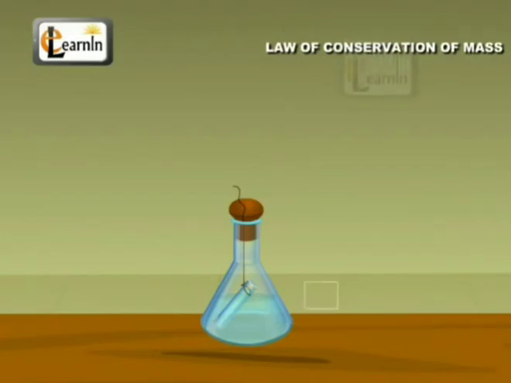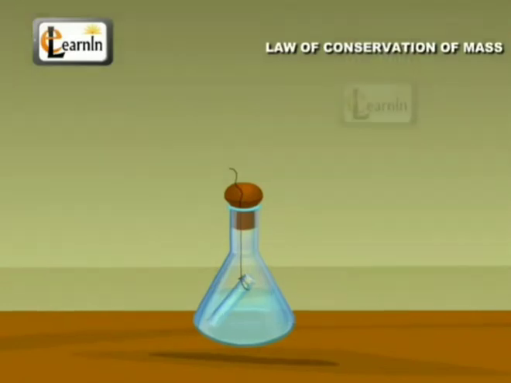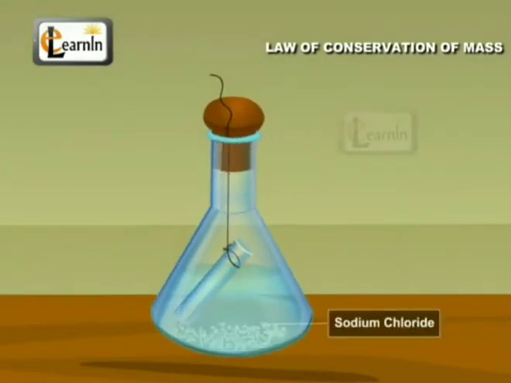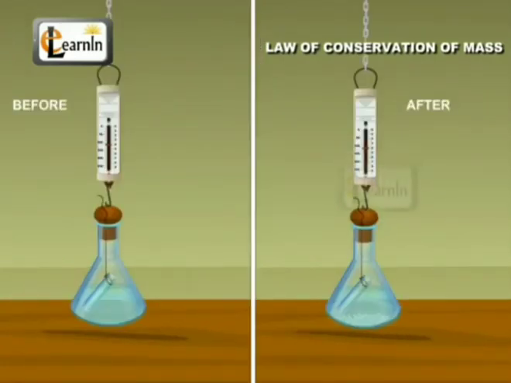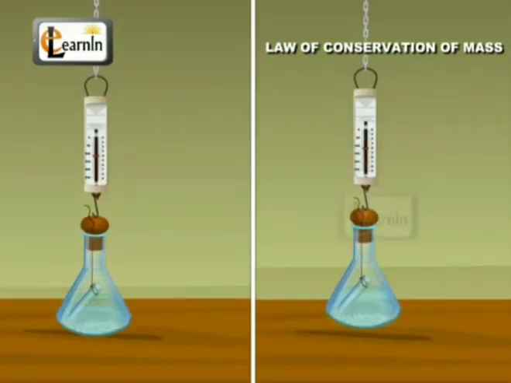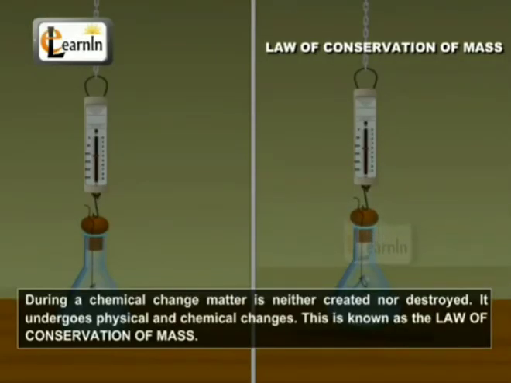Then, when you shake the solution, that means when both solutions, barium chloride and sodium sulfate, mix with each other, what do we observe? We observe that a white insoluble solid precipitate of barium sulfate is formed along with a solution of sodium chloride. After that you can weigh it again. You will find that the weight before mixing the solutions is equal to the weight after mixing the two solutions.